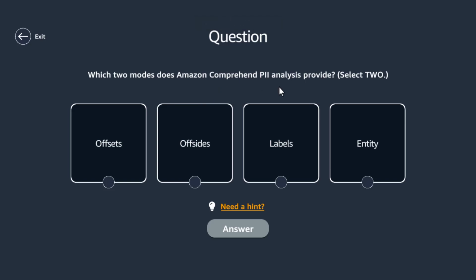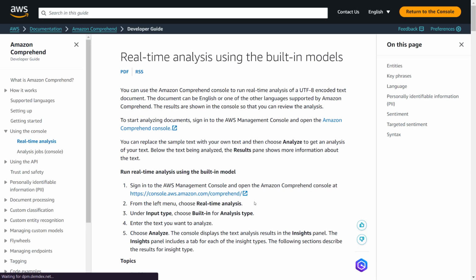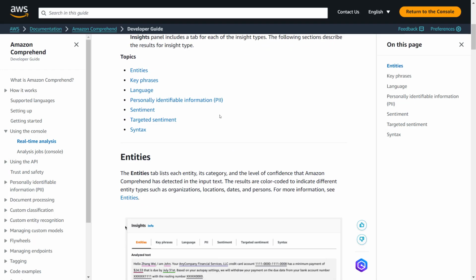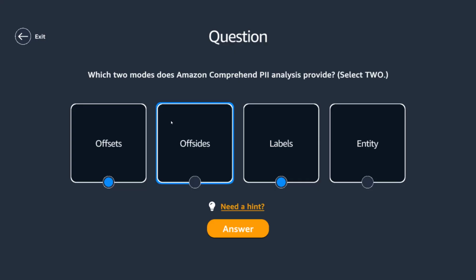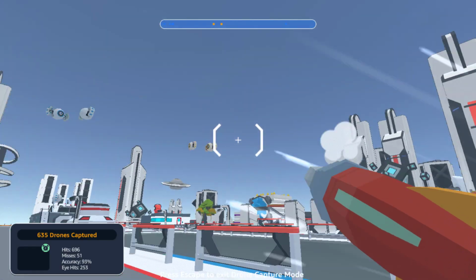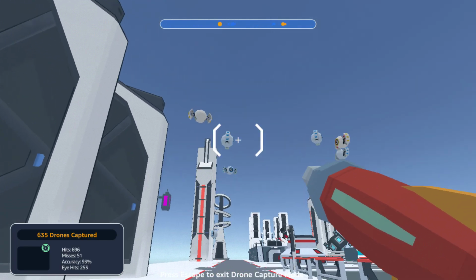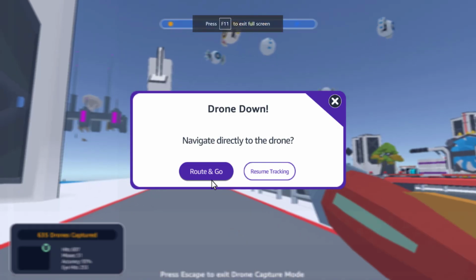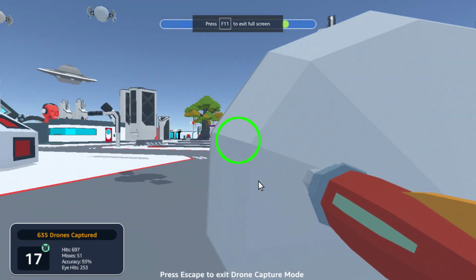Which two new modes does Comprehend PII analysis provide? We have seen this. Offsets, labels. I'll pick those two. Entities gone. Oh, correct. Yes. Three out of three. Yeah, I know you are surprised as well. I mean, I am surprised.